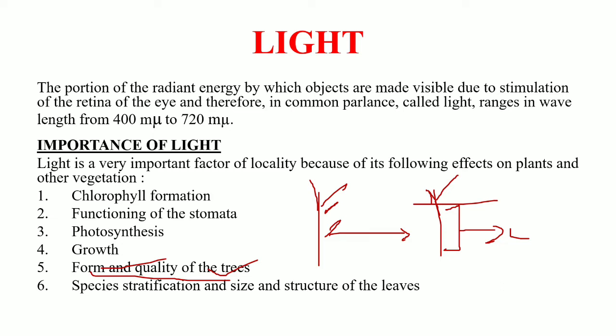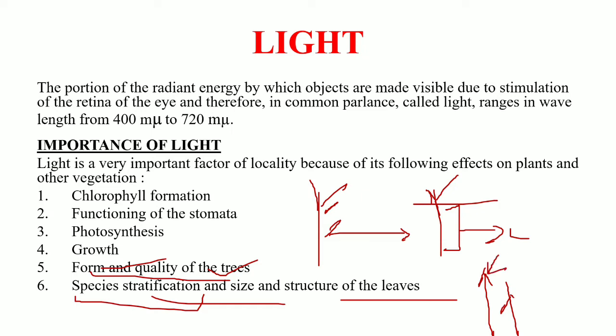Okay, so next is the species stratification, size and structure of the leaf. Species stratification depends on the light. Suppose the trees are present in various canopies in the forest. The trees present in the top canopy, the top story, will receive a higher amount of sunlight. As a result, their growth will be higher and they will attain the top canopy, while the trees below this will receive a lesser amount of sunlight, and the trees in the lower strata will receive very little light. As a result, some of these trees will die, and some will survive and stay only in the lower strata of the canopy. This results in the stratification of the species.